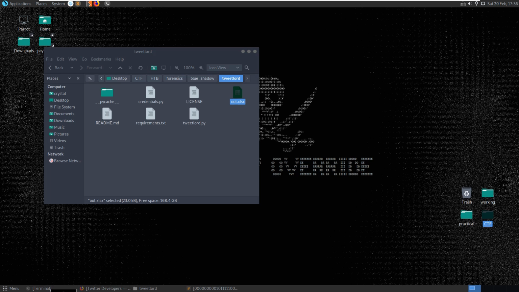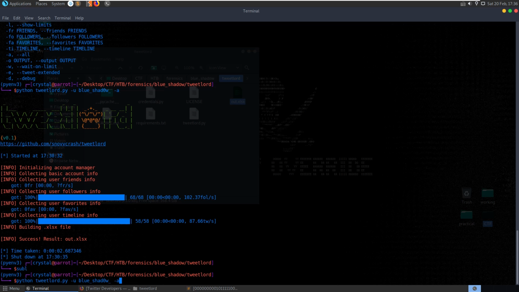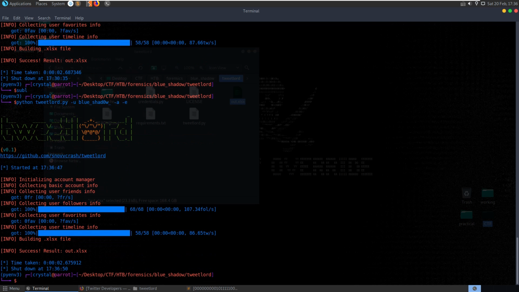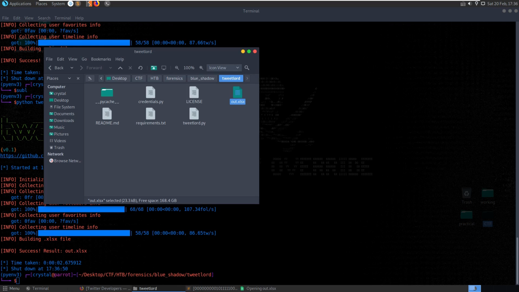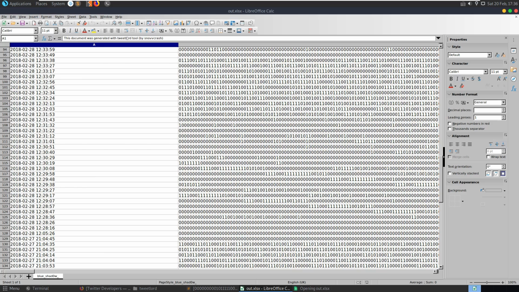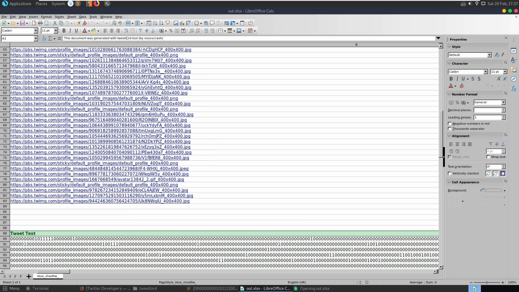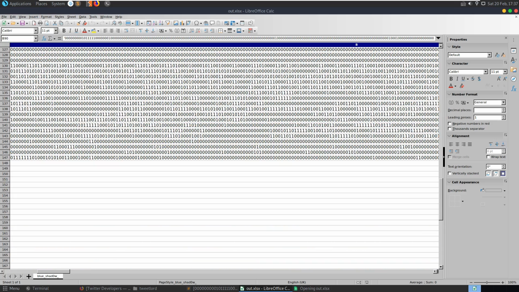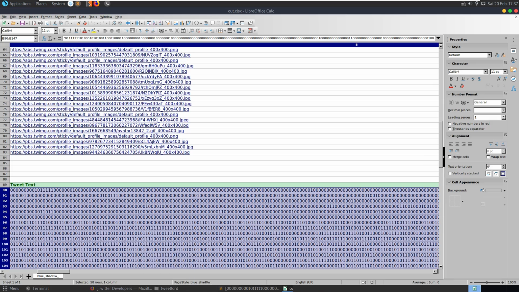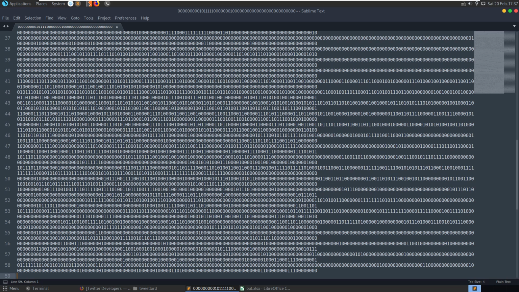Let's close that and do it again, dash A, and then also dash E. Hopefully it's going to grab the full. Still took the same amount of time there, pretty much, but let's see. Yes, there we go. Cool. Alright, so we need the dash A and the dash E flag, and then grab those, paste those in there, and then each line is, oh, that's 280 characters.